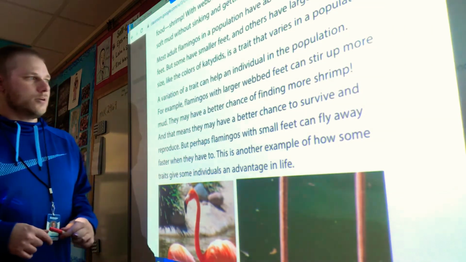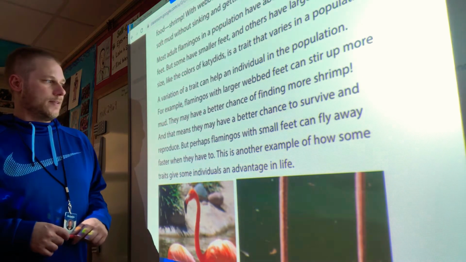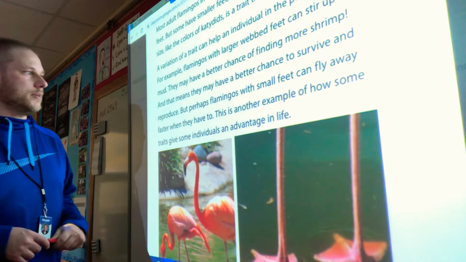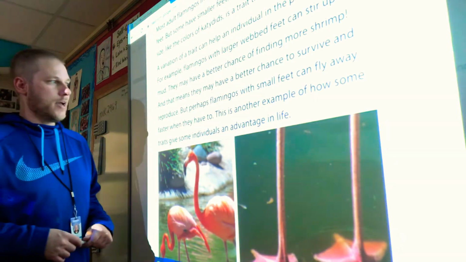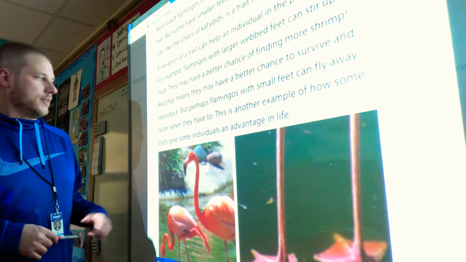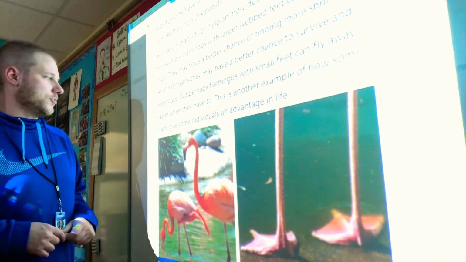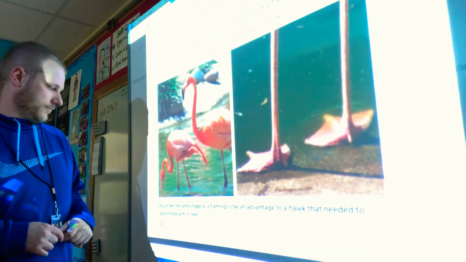For example, flamingos with larger webbed feet can stir up more mud. They may have a better chance of finding more shrimp, and that means they have a better chance to survive and reproduce. But perhaps flamingos with small feet can fly away faster when they have to. This is another example of how some traits give some individuals an advantage in life.